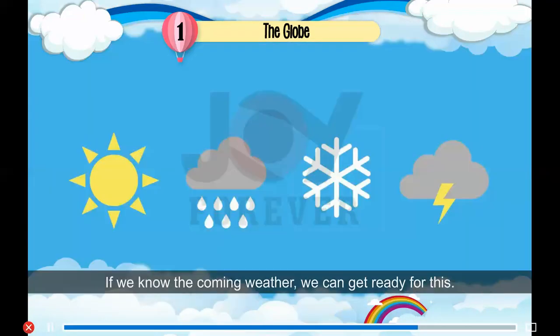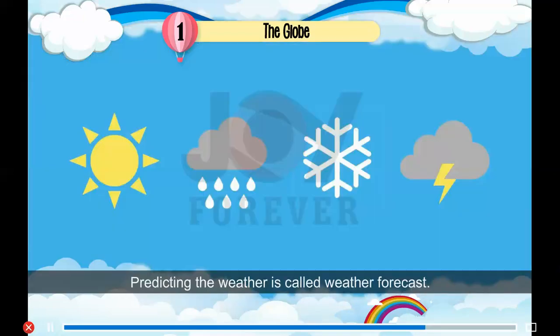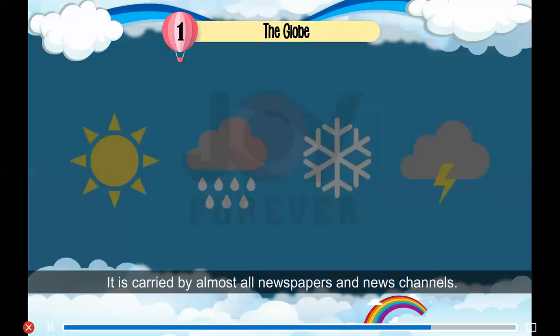Weather forecast. If we know the coming weather, we can get ready for this. For example, if you know that it will rain today, you can carry a raincoat. Predicting the weather is called weather forecast. It is carried by almost all newspapers and news channels.